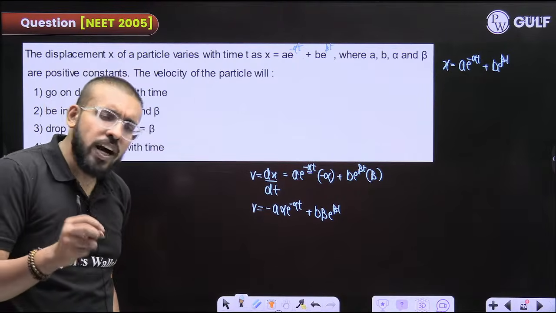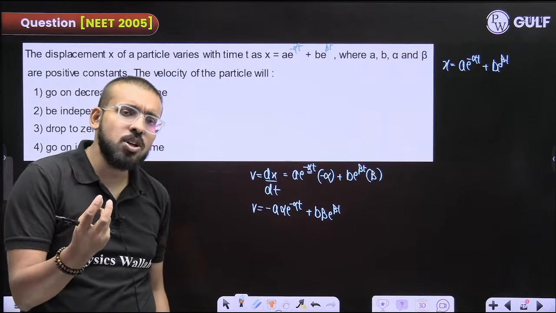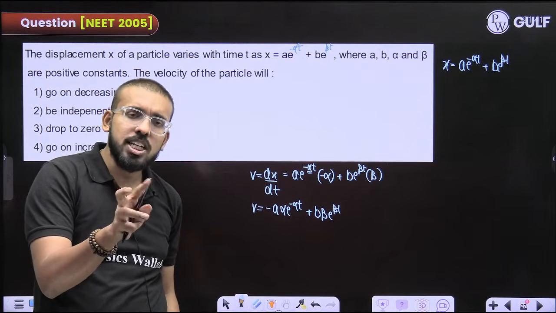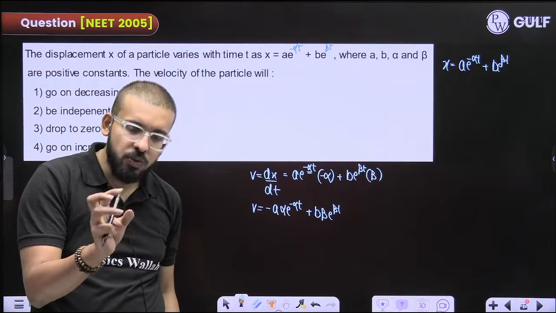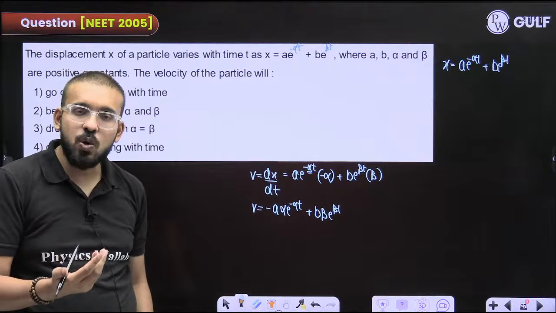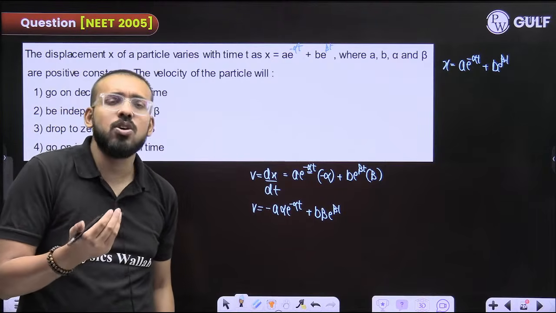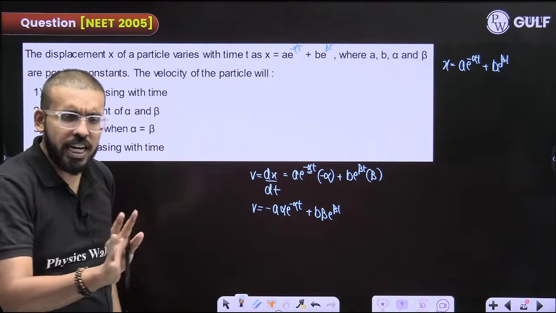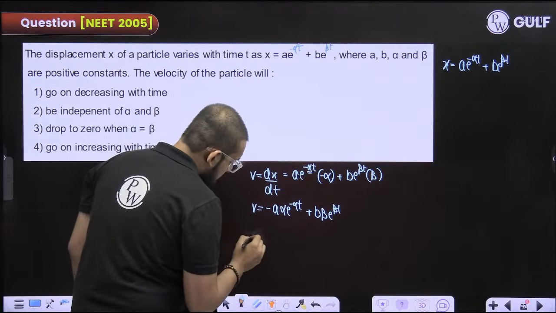Now let us find out the acceleration also, because with the help of acceleration you will get clarity on how velocity behaves: whether acceleration is constant or not, whether it's increasing or decreasing, positive or negative. Now, how do you find acceleration?